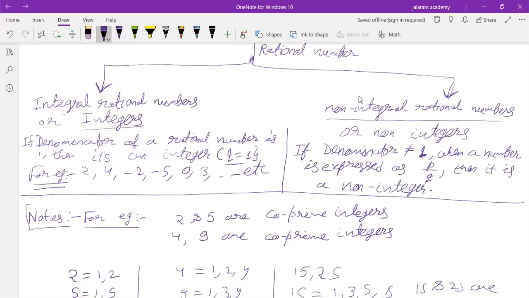Understood everyone the meaning of non-integral rational numbers? If the denominator of a rational number is 1, then it is an integral rational number. If the denominator is not equal to 1, when a number is expressed as p by q, then it is a non-integer. Is that clear to you, everyone? Written, everyone? Yes, sir.